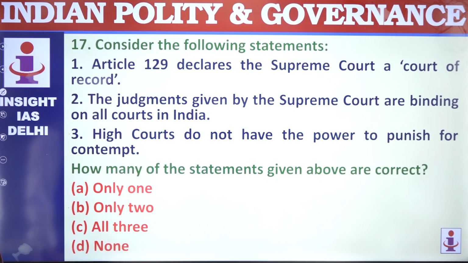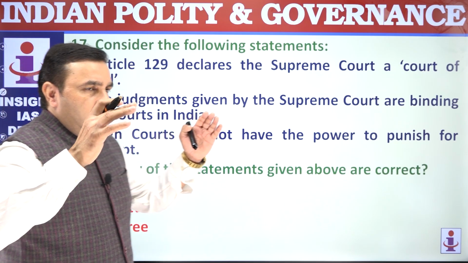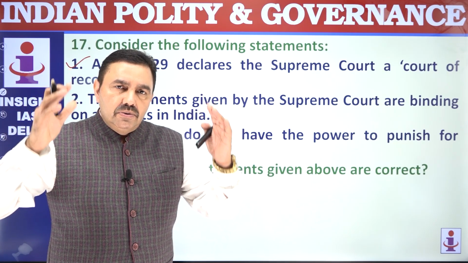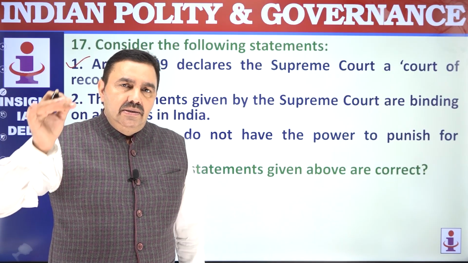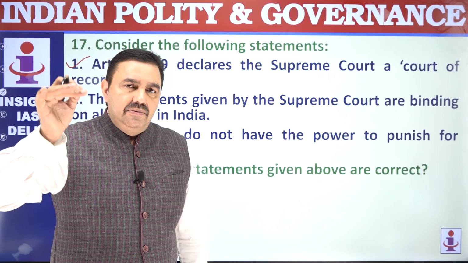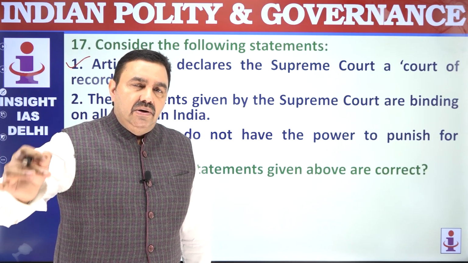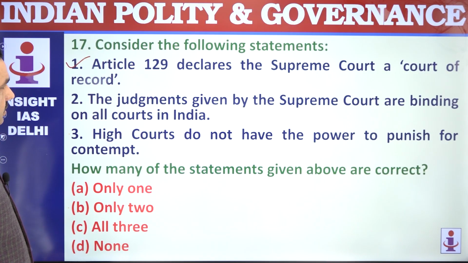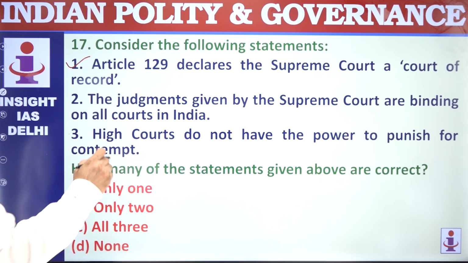Article 129 declares Supreme Court as a court of record. Court of record means all its orders are binding on Supreme Court as well as the lower courts. So all the orders of Supreme Court are binding on all the courts in the country. And court of record gives another power that Supreme Court can punish anyone for its contempt. That you cannot violate the order of Supreme Court. That is contempt. The judgments given by Supreme Court are binding on all the courts in the country.